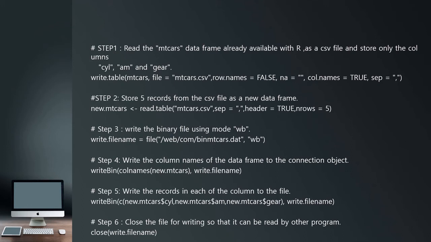As I discussed, in the first 2 steps I am using one CSV file which is already available with the system. In the other 3 steps, the first step I will create the binary file, the second step I will create the columns, the third step I will create the rows, and finally I will close the file. So step by step I will discuss.